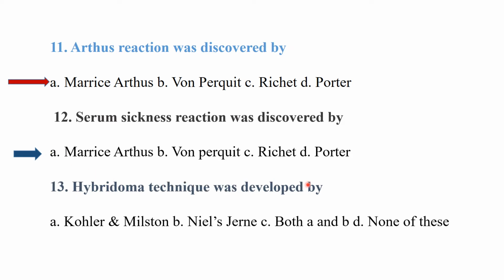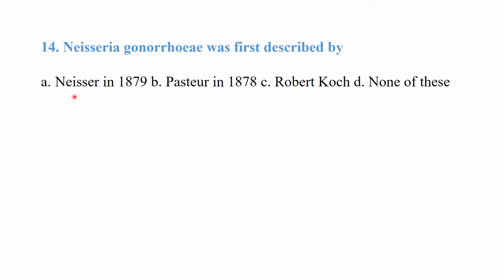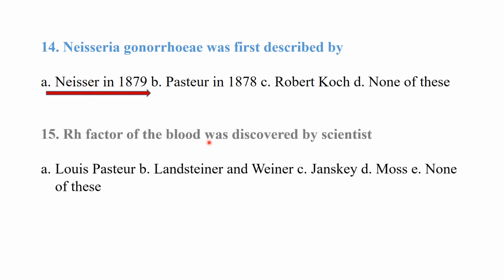Hybridoma technique was developed by Kohler and Milstein, Niels Jerne, both A and B or none of these, so it was Kohler and Milstein. Neisseria gonorrhoeae was first described by Neisser in 1879, Pasteur in 1878, Robert Koch or none of these, so it was Neisser in 1879. Rh factor of the blood was discovered by Louis Pasteur, Landsteiner and Wiener, Jansky, Moss or none of these, so it was Landsteiner and Wiener.